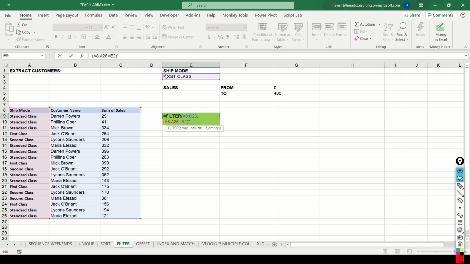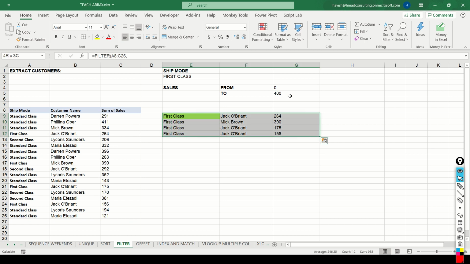This has to be multiplied by C8 to C26, which is greater than or equal to 0, and this has to be multiplied again by C8 to C26 less than equal to 400, and the result will be this. So we're getting first class, the name, and the sales amount.